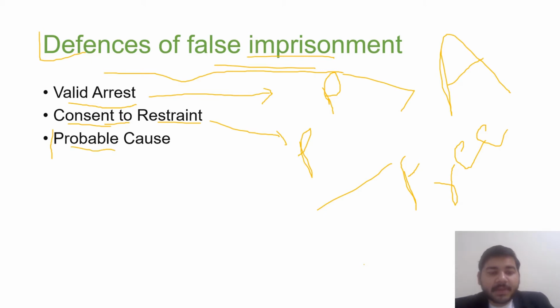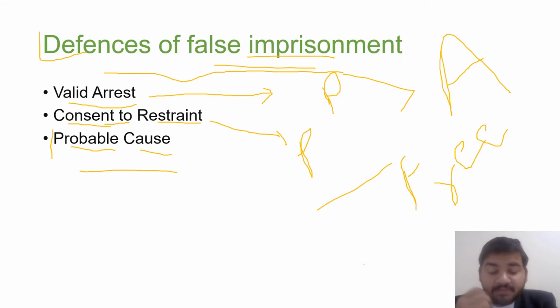If the person who is causing the imprisonment has probable cause, then in that case that person is defended. So what is probable cause? Suppose, for example, a person A has killed B and C has seen him killing B. So C, in order to prevent A from escaping the premises, restrains or imprisons A without the power or authority. But here the person who is restraining has probable cause, so that he could prevent the escape of A.